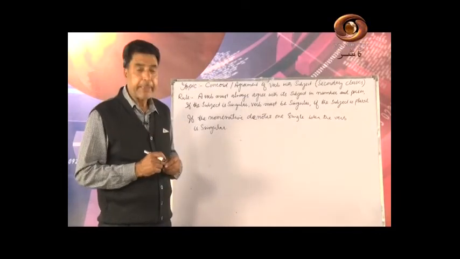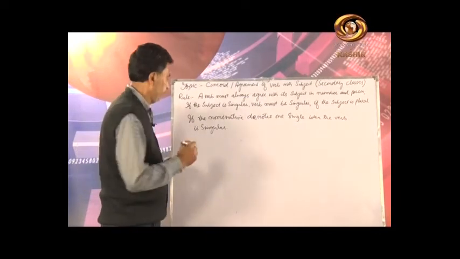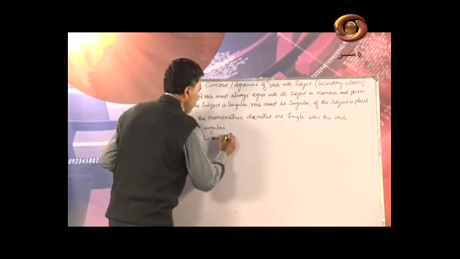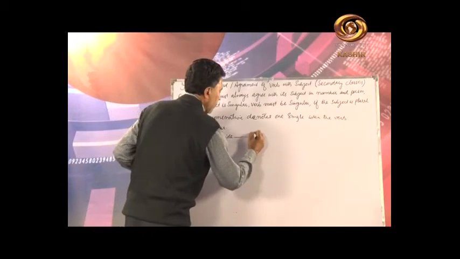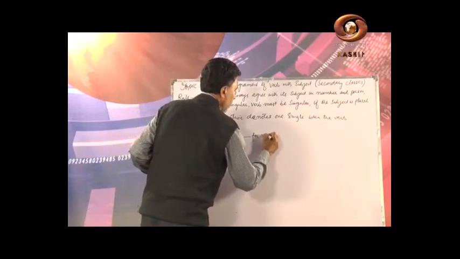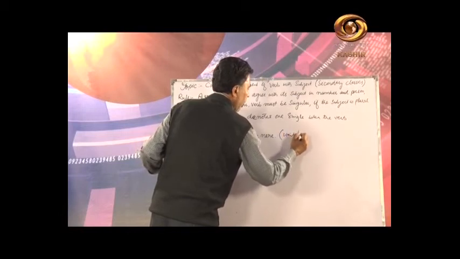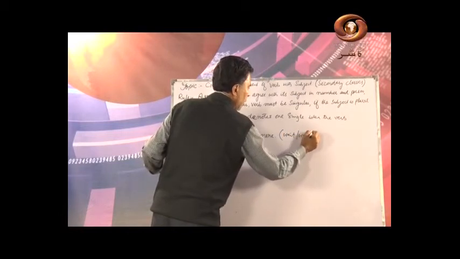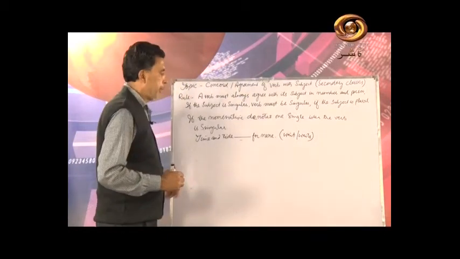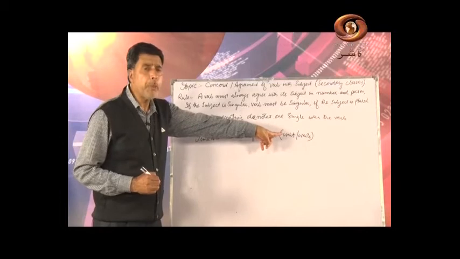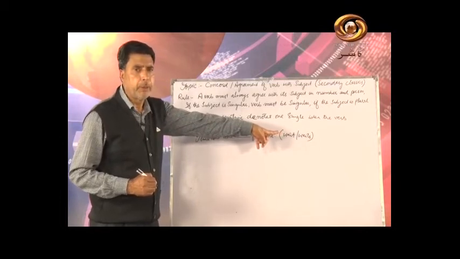For example, time and tide dash for none. Time and tide dash for none. What do you write here? Wait or waits? If I say that this needs a singular verb, which verb do you think is singular?